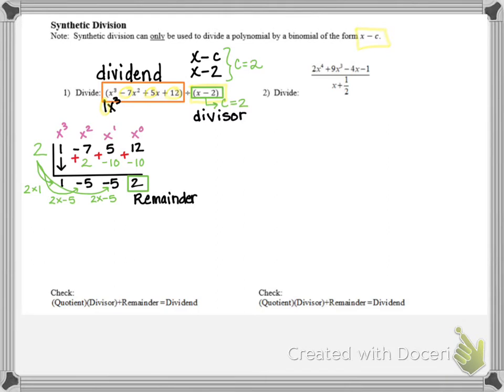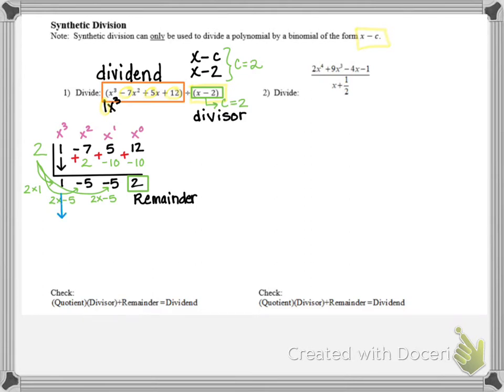So what that means is the divisor x minus 2 does not factor evenly into the dividend, and that's okay. Sometimes you'll get a remainder of 0, which means it is an even factor, and sometimes you don't get a remainder of 0. Sometimes you do, sometimes you don't. In this case, we get a remainder of 2. All right, so now let's talk about how we write our answer.